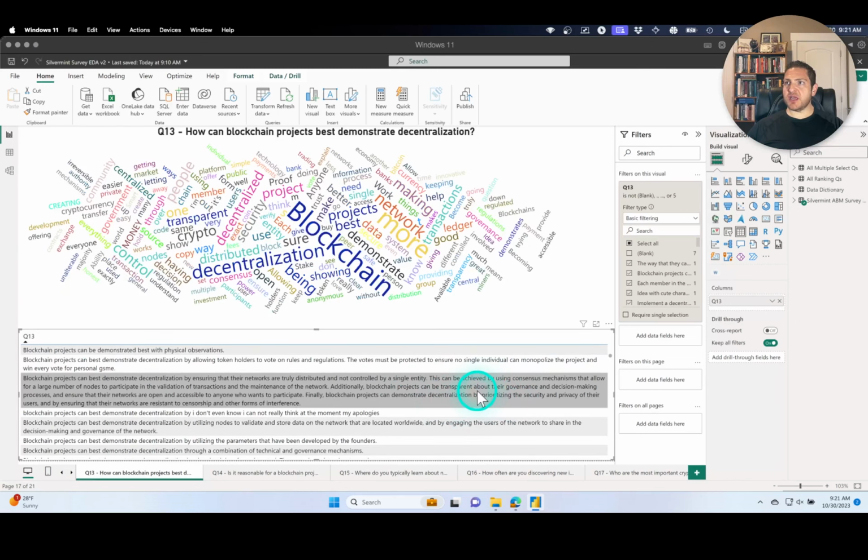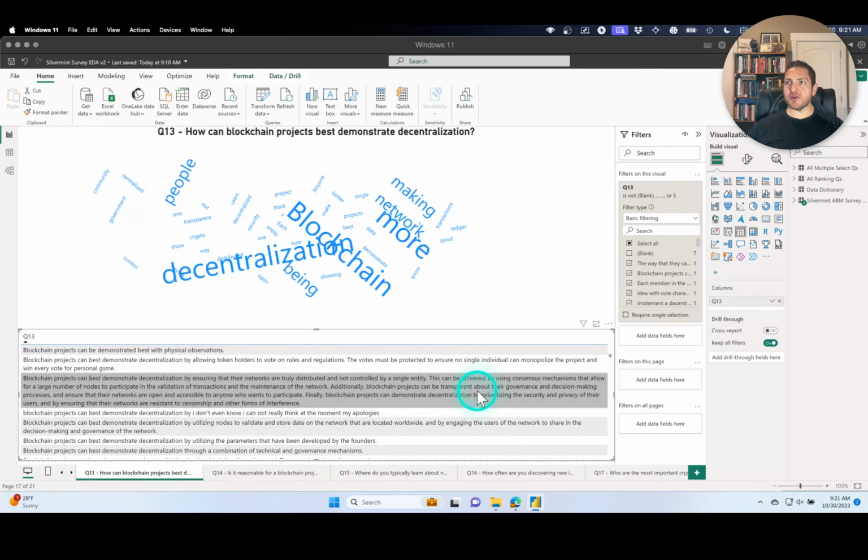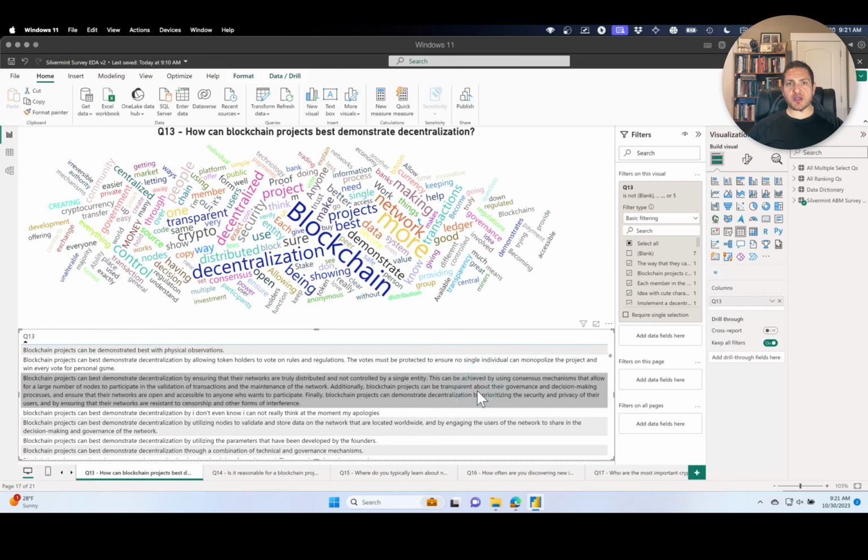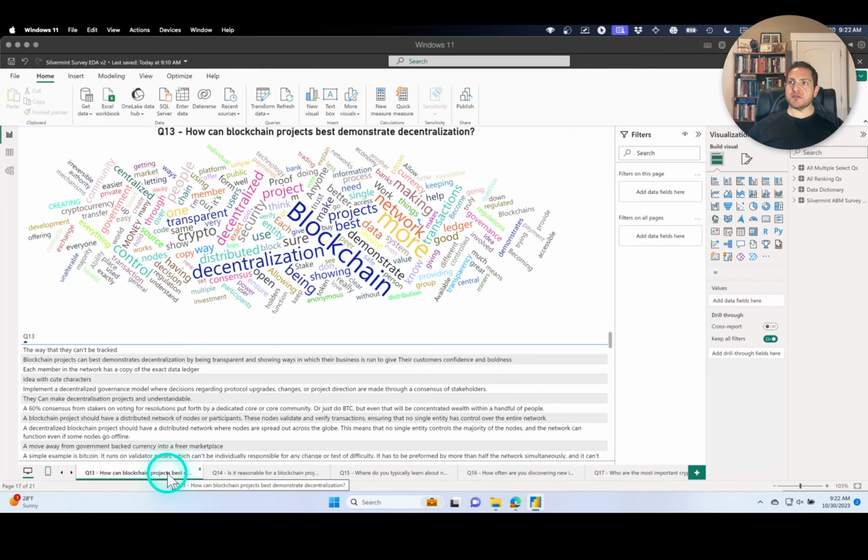If I highlight any row or group of rows in this table, it will show me on the word cloud words associated with only that response. This is a much better way for an individual to look through this data than the R table outputs that we were producing last week. Let's look around at some of the other visuals while we're here.